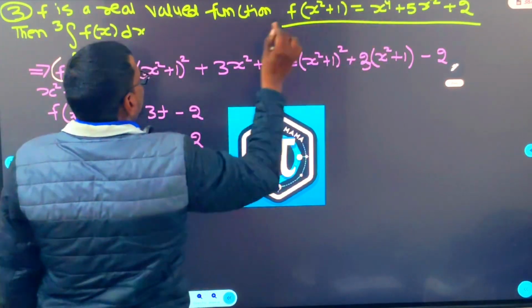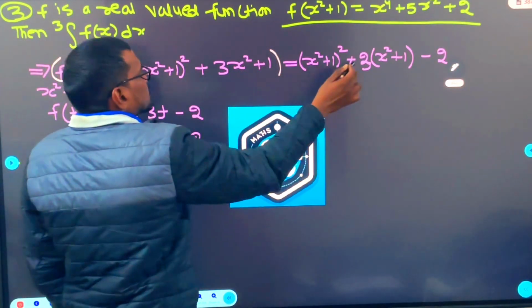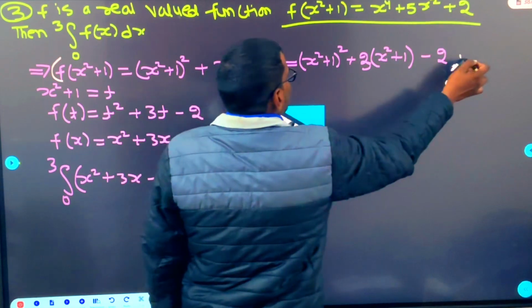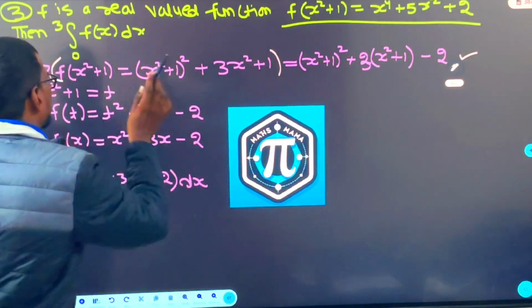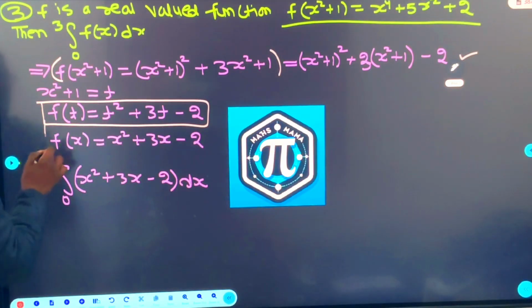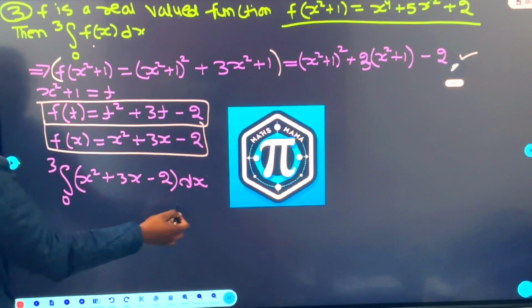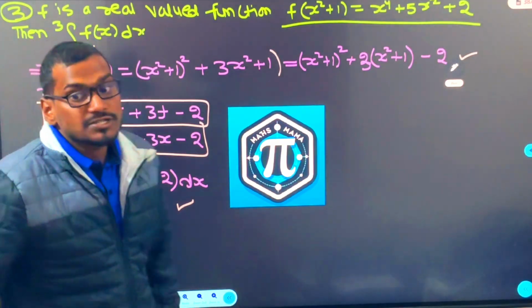Simplify this. x square plus 1 the whole square plus 3x square plus 1. So x square plus 1 the whole square plus thrice of x square plus 1 minus 2. x square plus 1 put as t. So f of t is this. So if f of t is this, f of x will be this. Once you know f of x, substitute here. Get the answer. Questions were tricky.